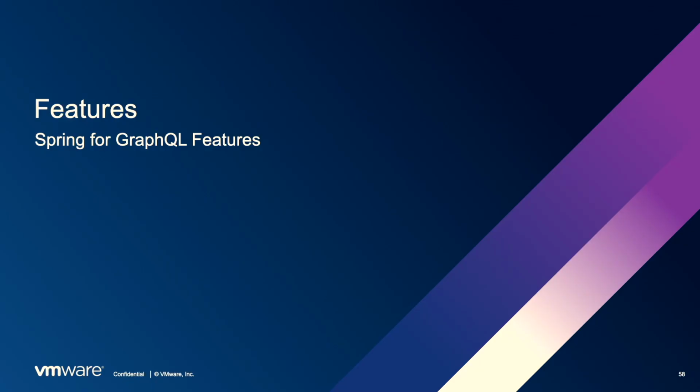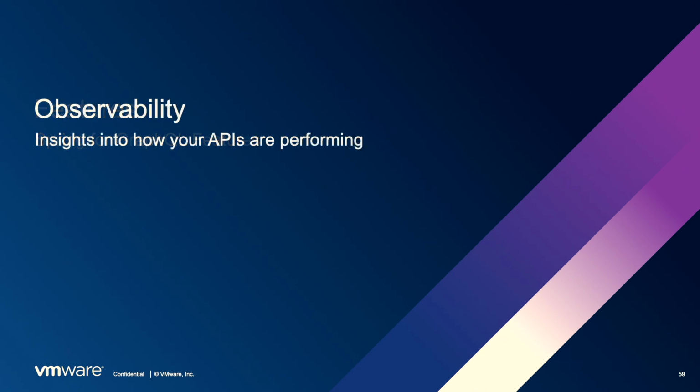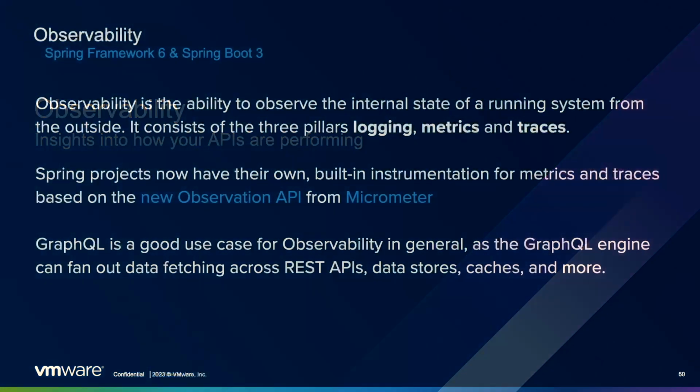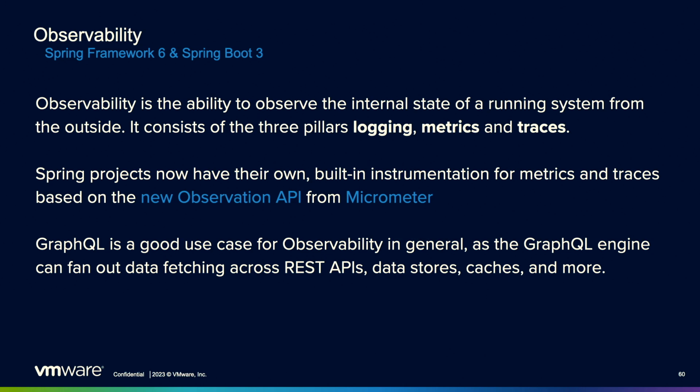Okay. So I want to talk a little bit about some of the nice features in Spring for GraphQL, and I'll start with observability, really our insights into how things are working. We know that in Spring Framework 6 and Spring Boot 3, there was a big theme around improving observability across Spring applications. Spring projects now have their own built-in instrumentation for metrics and traces, and GraphQL is really a good case for this, right? Because GraphQL can fan out data fetching. It may talk to one REST API to get orders. It may talk to a database to get the rest of the customer information.